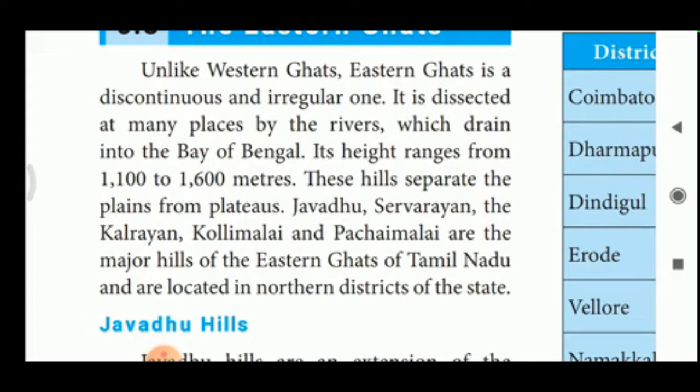Its height ranges from 1100 to 1600 meters. These hills separate the plains from plateaus. So, what is the main job of this hill? Separate the plains from the plateaus. Javadhu, Shervarayan, Kalrayan, Kollimalai, Pachaimalai are the major hills of the Eastern Ghats.